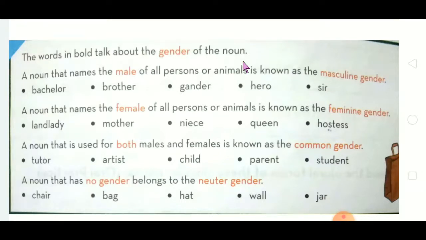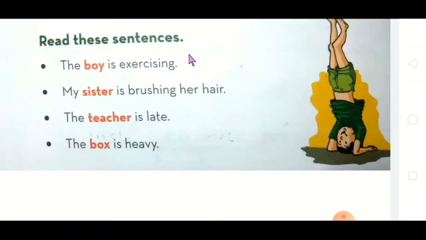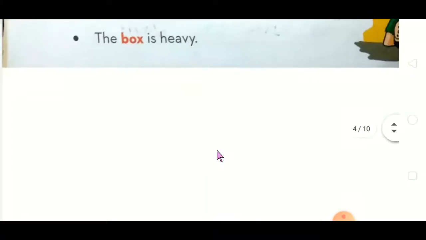So the boy, this is masculine gender. Sister, this is feminine gender. Teacher, it is common gender. Okay, it is common gender. Teacher, got it? And box, it is neuter gender. Got it? So come, let's go for the next division.